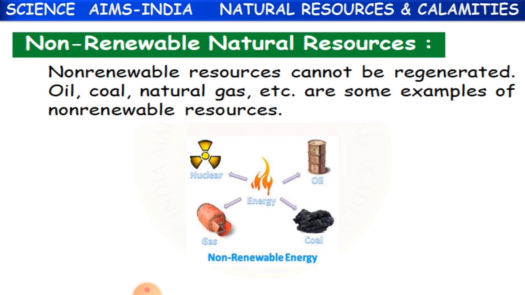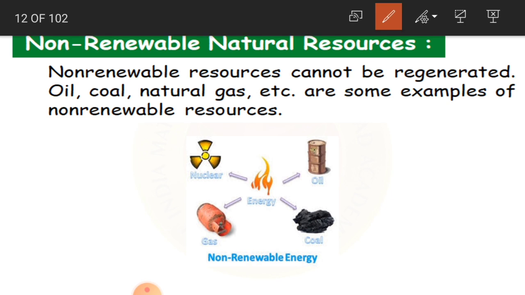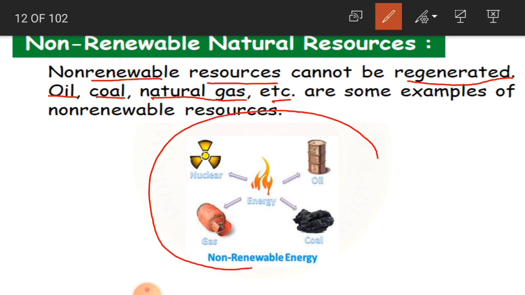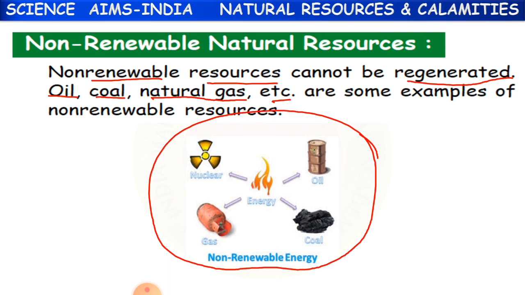And now, non-renewable natural resources. What are they? Those which cannot be regenerated are called non-renewable resources. For example, oil, coal, natural gas, etc. You can see here in the picture, all these are non-renewable resources, which also create energy. These are some examples of non-renewable resources. We cannot use them more than once.